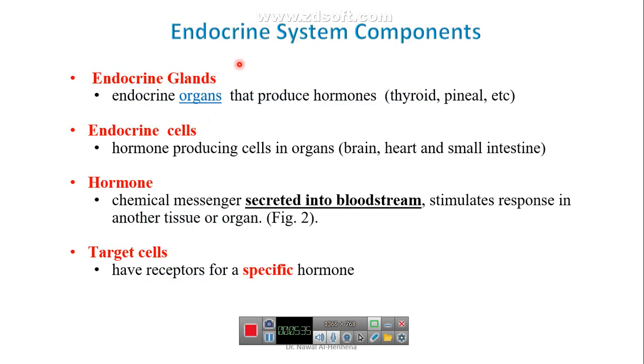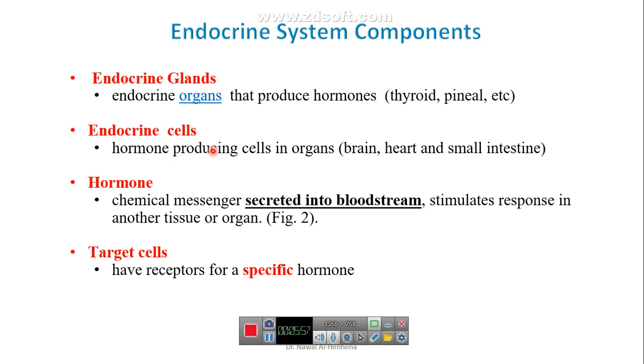The components of the endocrine system are endocrine glands. These endocrine glands are organs, the parts of the body that form the endocrine system. And endocrine cells are cells inside some organs.